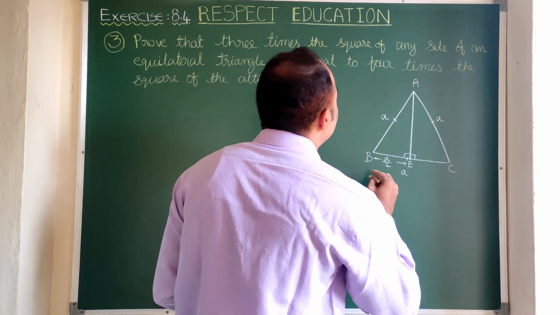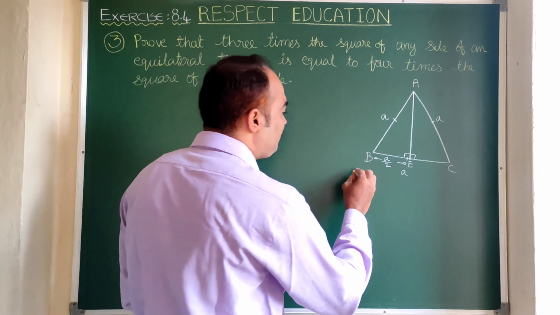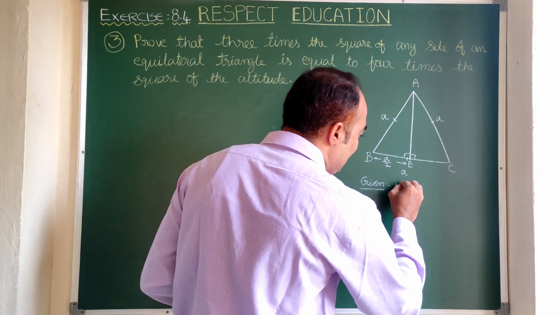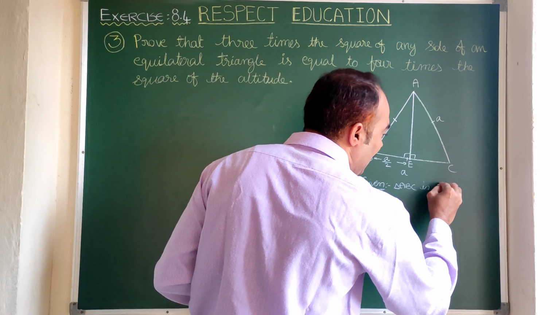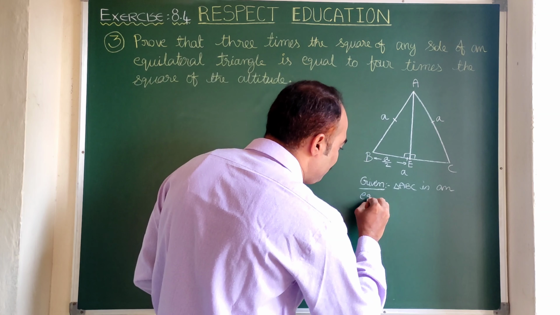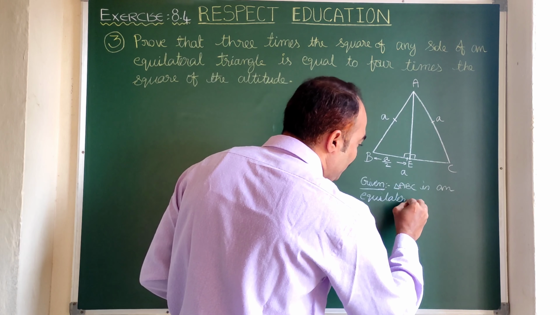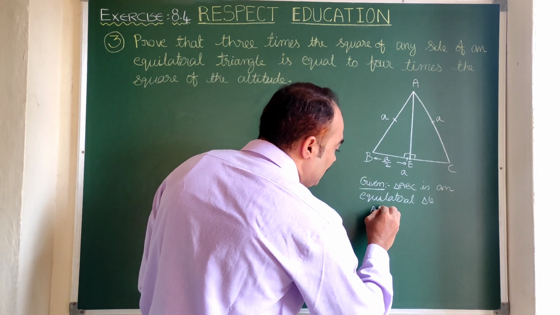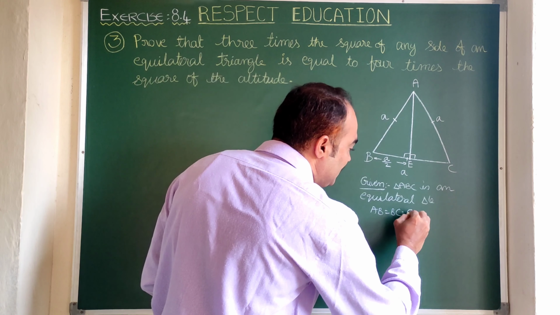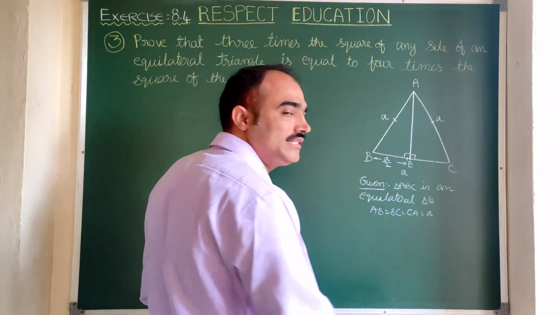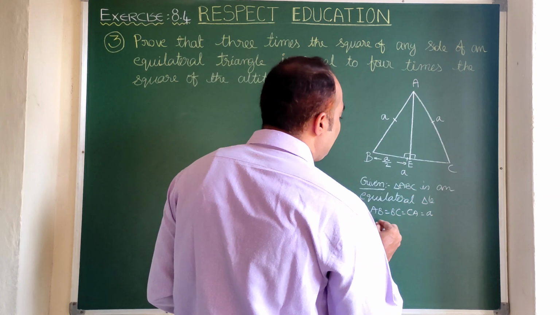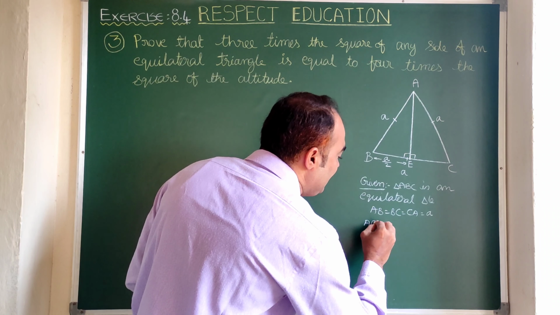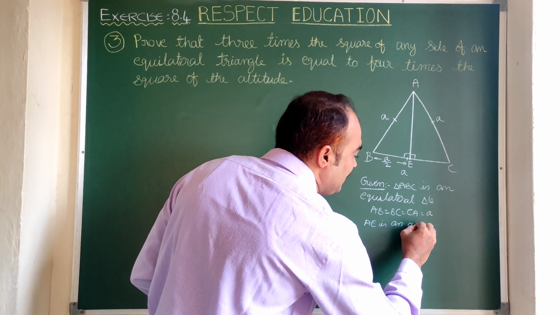Now here then what is to be proved? Let us write here first, given: triangle ABC is an equilateral triangle. We can take it as here AB is equal to BC is equal to CA, let us take some a units. Okay. Then here we need to take one altitude. So here let us write AE is an altitude.